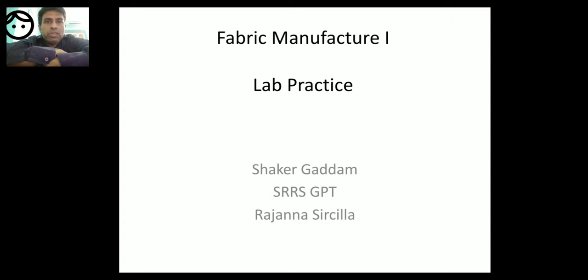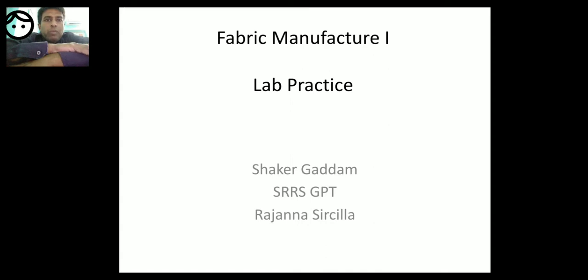This is the function of the stop motions. There are two kinds of stop motions and one protector motion. The two kinds of stop motions are warp stop motion and weft stop motion. Today we will deal with warp stop motion.